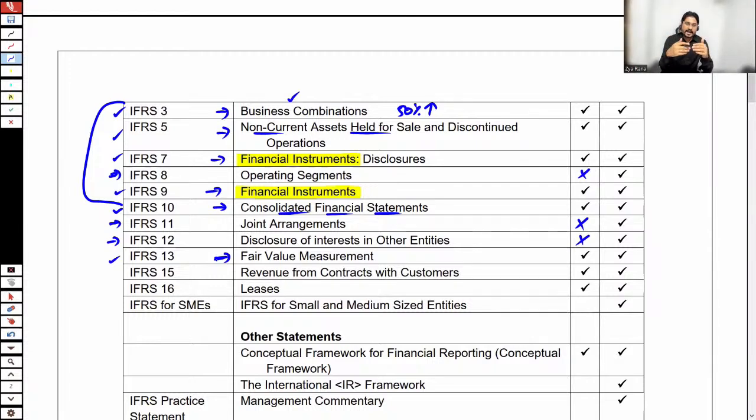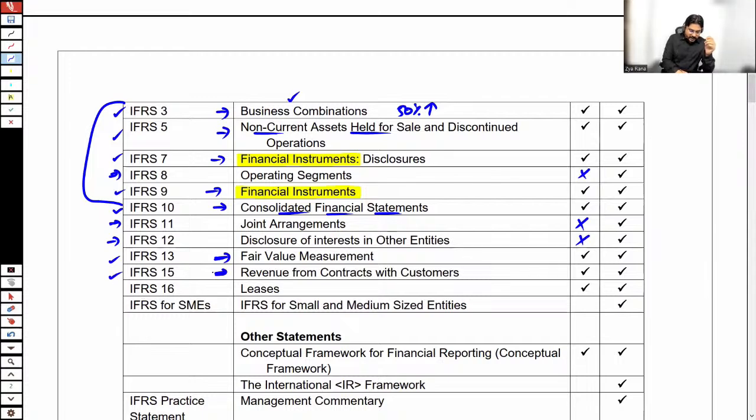Let's say if you have an asset, what is the value of the asset at year-end date? We have different inputs, level 1 input, level 2 input, level 3 input, to find the fair value of any asset or liability. So these things we study according to the guidance of IFRS 13.